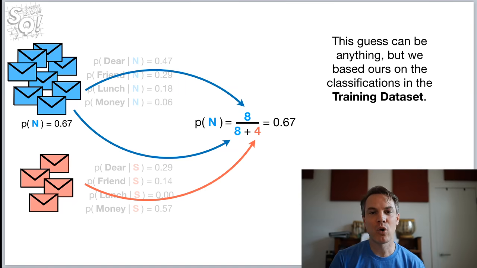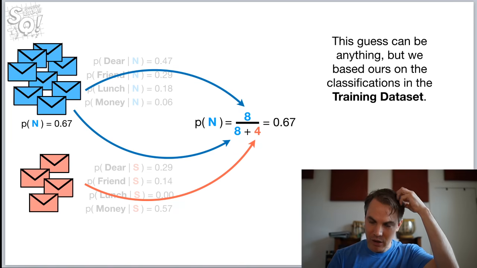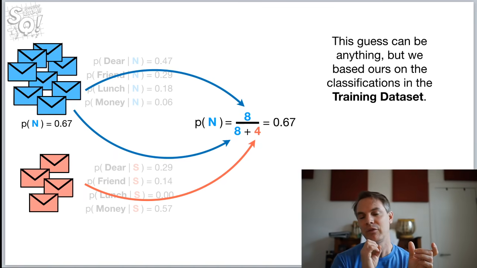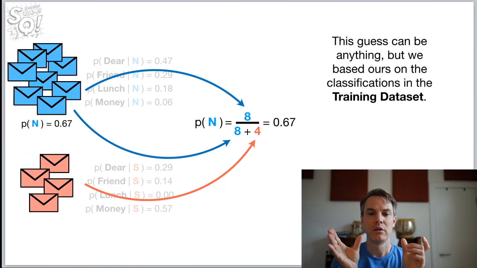Someone asked about how correlation affects probability. Say we've got two things, like the probability of seeing the word deer and the probability of seeing the word friend. Maybe those two words are correlated.